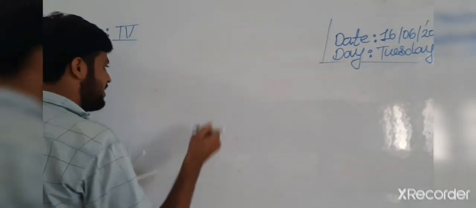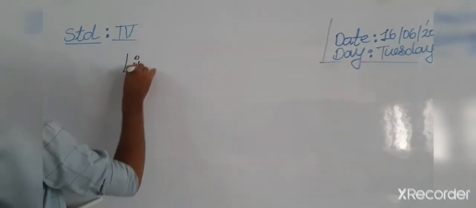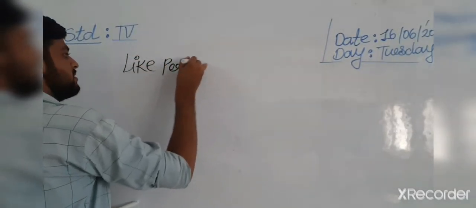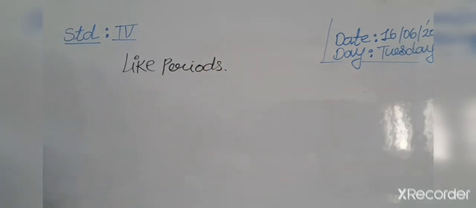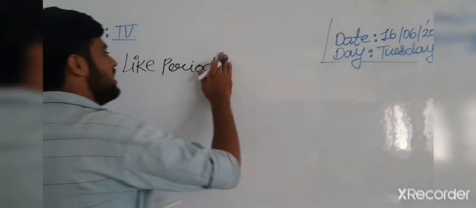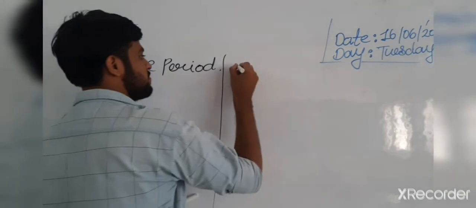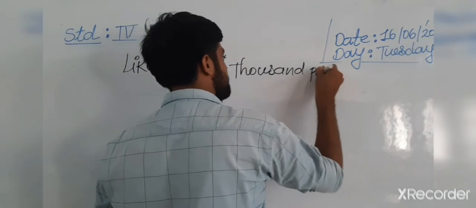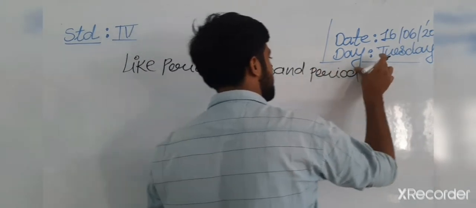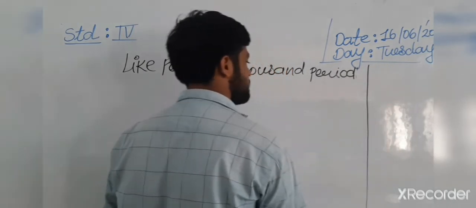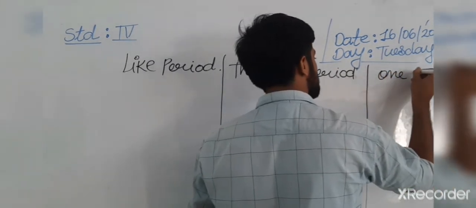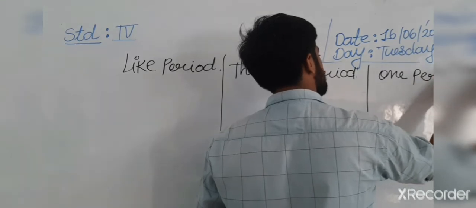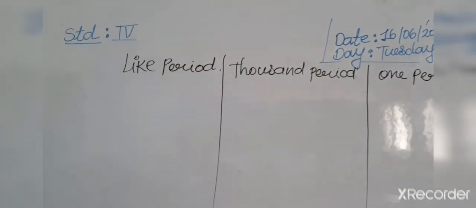First of all, which period comes here? Then after that, which period is coming, all students? Then after the lakh period comes the thousands period, and then after that the ones period. I hope you understood well, all students.